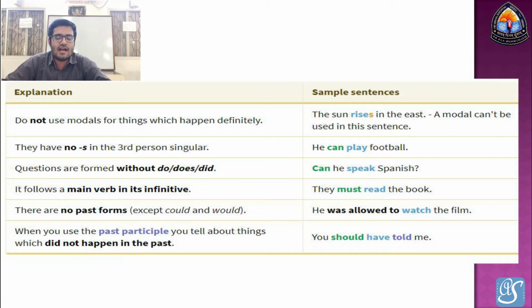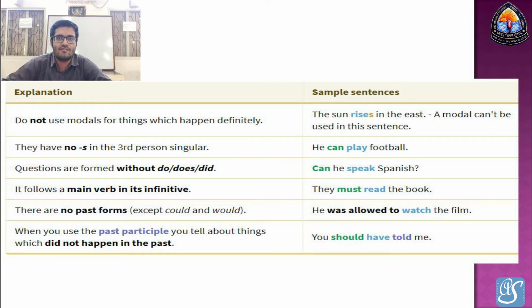Third, questions are formed without do, does, and did. Do, does, and did are main verbs, not modal auxiliary verbs. An example question is: can he speak Spanish? Here we use can at the start of the sentence, so it's a question sentence, a query sentence. Next, it is followed by a main verb in its infinitive.